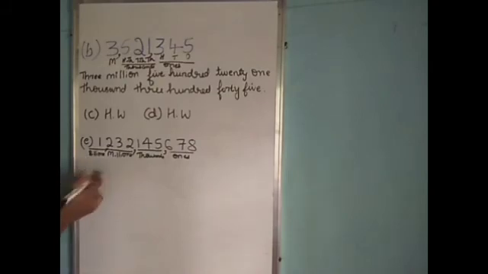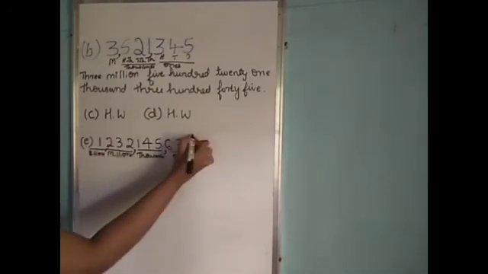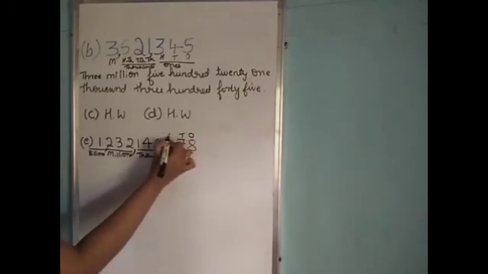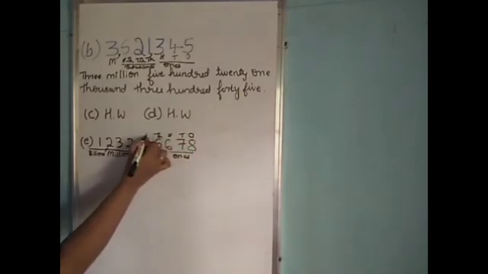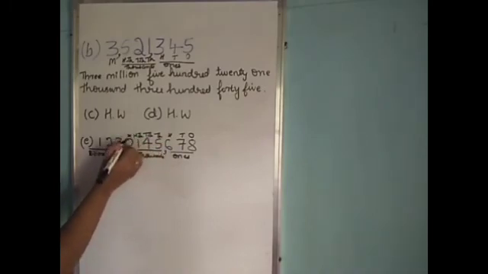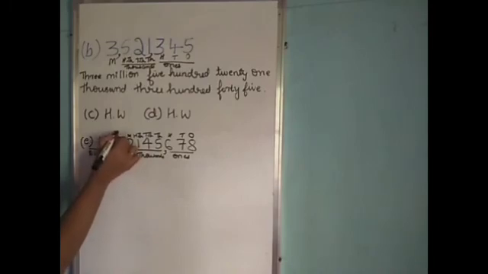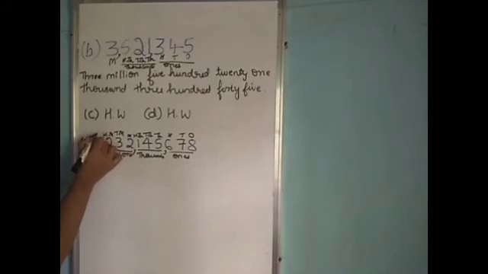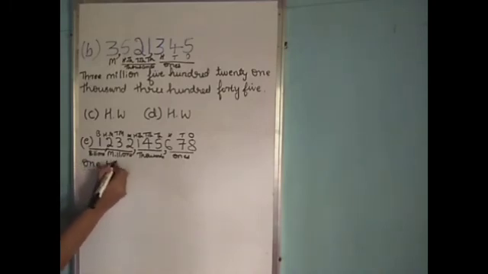Here, first we have to identify the places. Ones, tens, hundreds, thousands, ten thousands, hundred thousands, 1 million, 10 million, 100 million and billion. Here 1 is at the billion place. So we call it 1 billion.